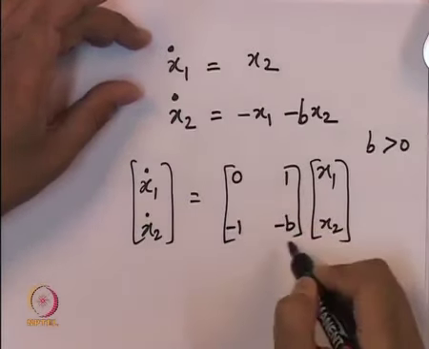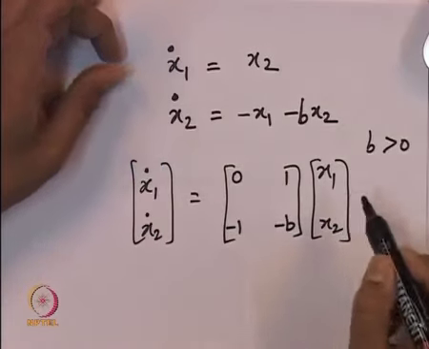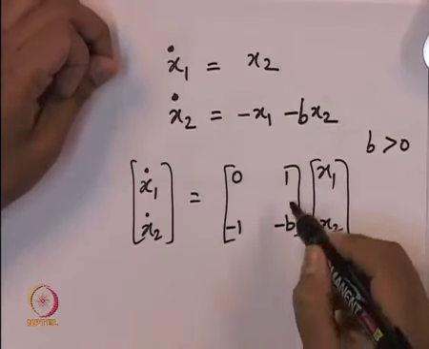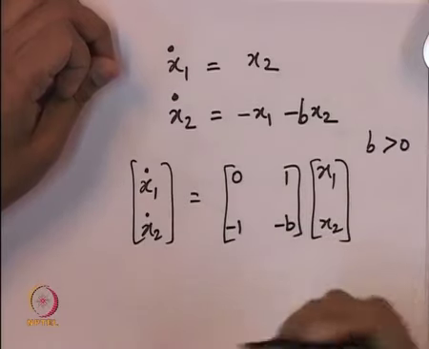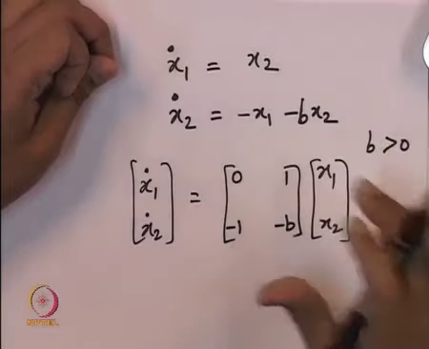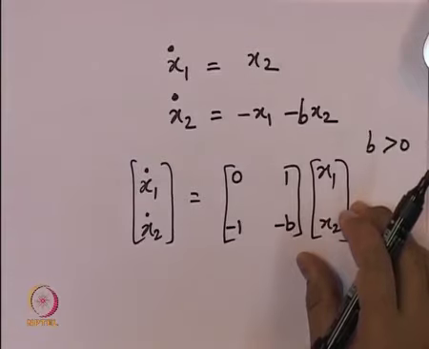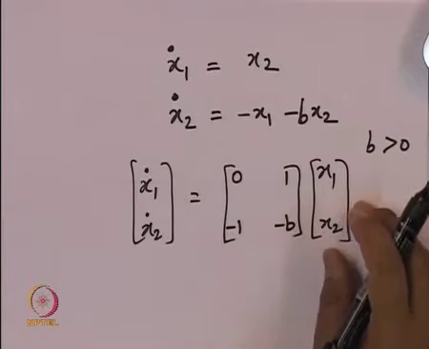Of course, this is a linear example. We can write x dot is equal to A times x, and one could in principle find the eigenvalues of this matrix and already conclude that all the eigenvalues are in the left half plane, but that is just one way of doing it. We will now use the Lyapunov function argument for proving that the equilibrium point is stable.